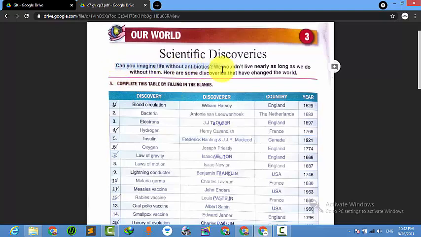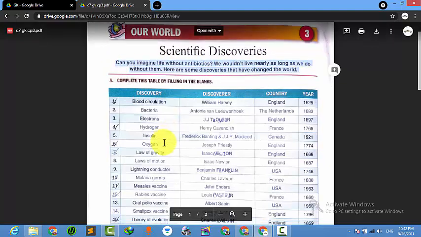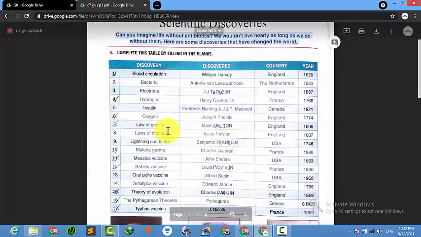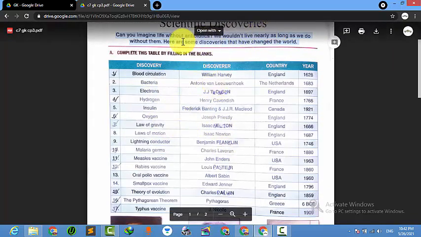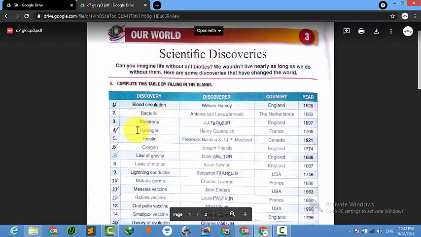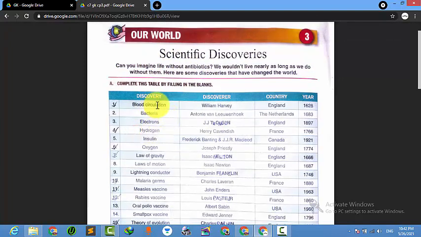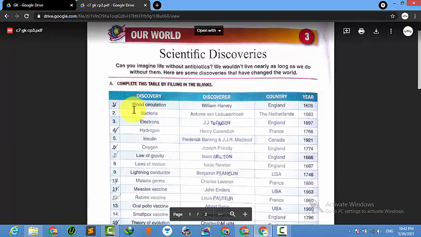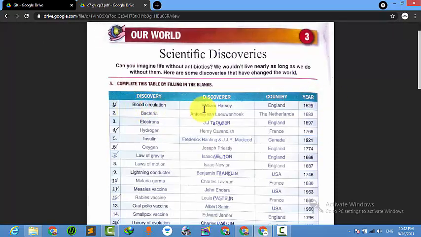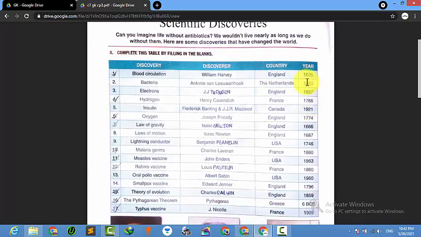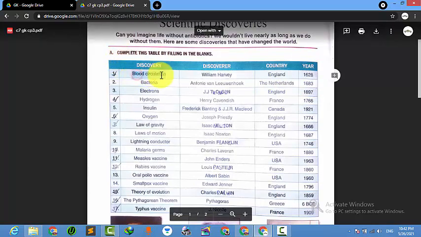You can imagine your life without antibiotics. These are specially known in the medical line, medical discovery, not in material terms. So complete the task: discovery and discoverer, country, year. First one, blood circulation. William Harvey, England, 1628. He discovered blood circulation in 1628.